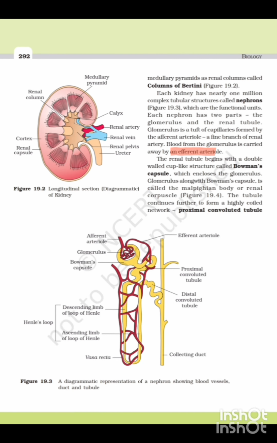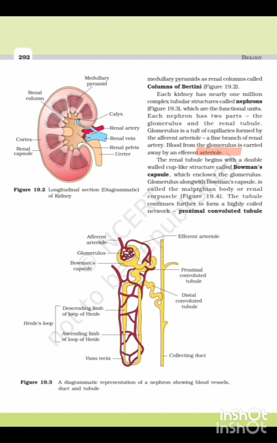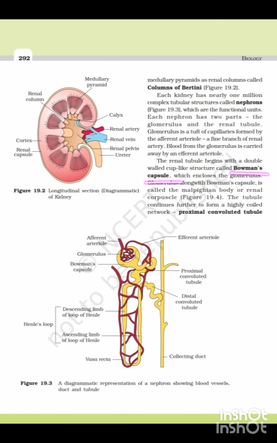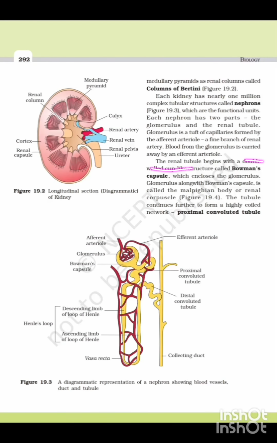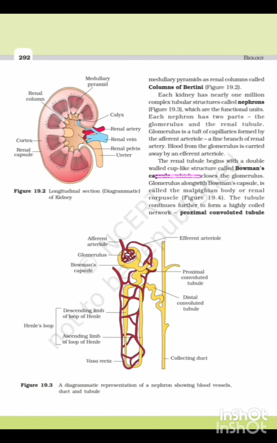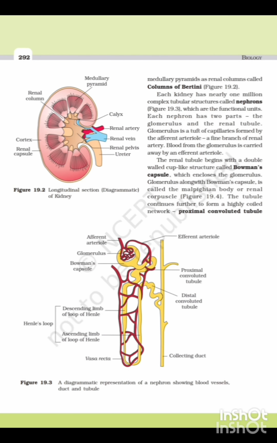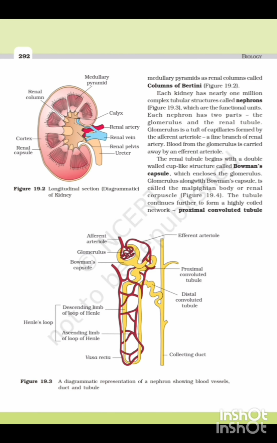Renal tubule begins with whom? The renal tubule begins with Bowman's capsule. How many walls are present in Bowman's capsule? Two walls are present, which means it is a double-walled structure. What is the shape of Bowman's capsule? It looks like a cup-like structure. The glomerulus is enclosed by Bowman's capsule.